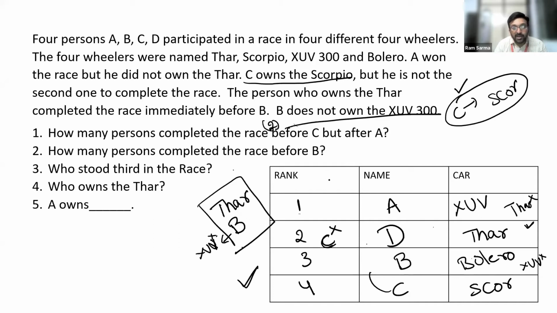First one, it's two. Second question, how many persons completed the race before B? Two members. Who stood third in the race? B is the third one to complete the race. Who wants a Thar? D wants a Thar. A wants the XUV 300. Now that brings me to the next question. Let's move on to the next one now.